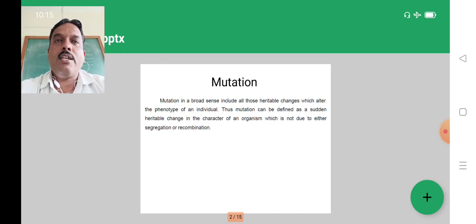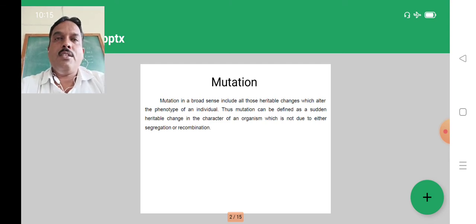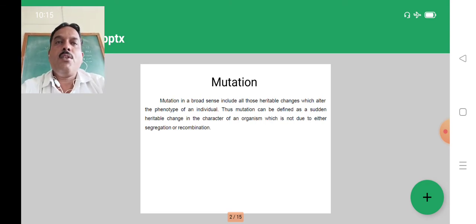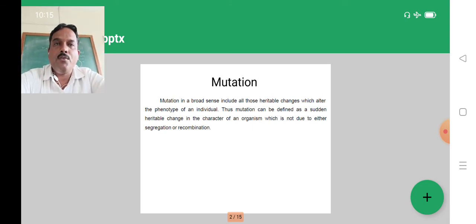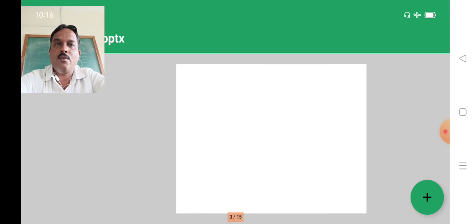This heritable change in the genetic makeup of the individual is due to a change in the sequence of genes or a change in the sequence of the chromosome, but it is not due to segregation or recombination. We will study mutation in detail. The definition of mutation is the sudden heritable change in the genetic makeup of an organism or individual.